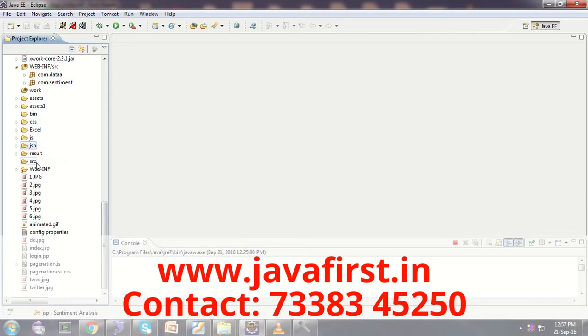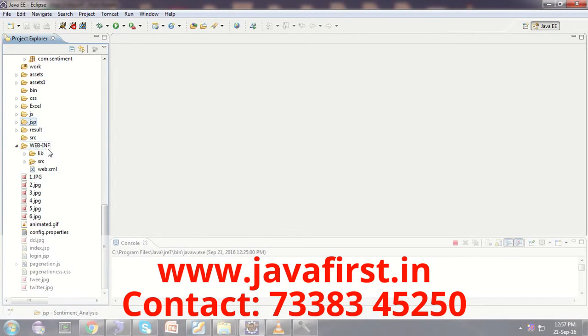Result: whenever you are fetching the tweets from the Twitter API, the tweets will be in JSON format. First, those JSON format tweets will be written locally and stored in the result folder.